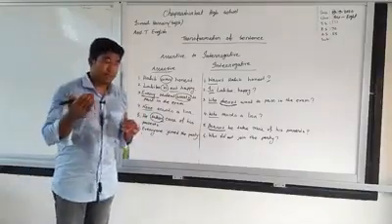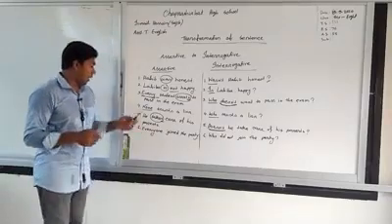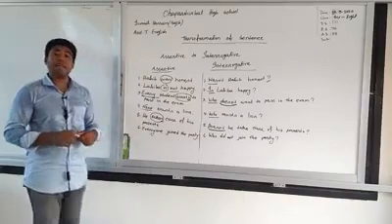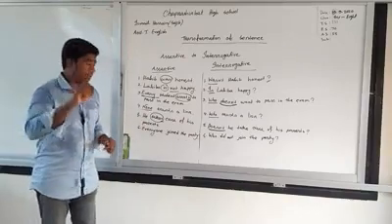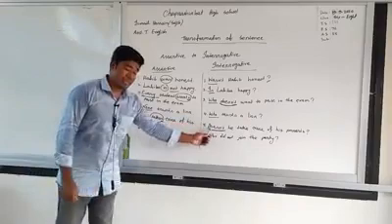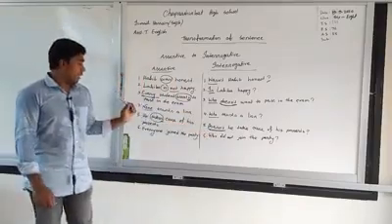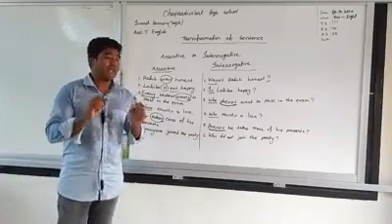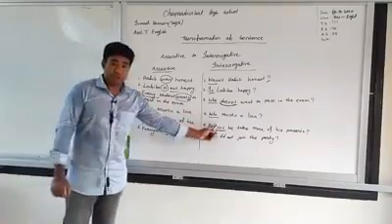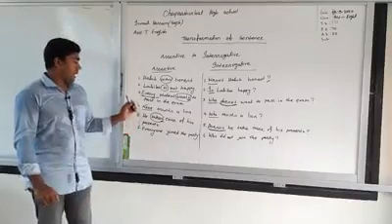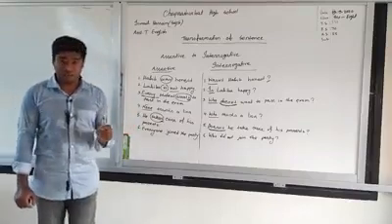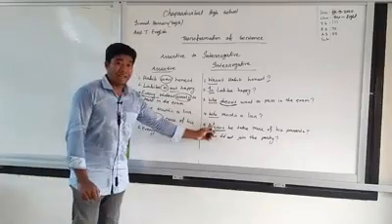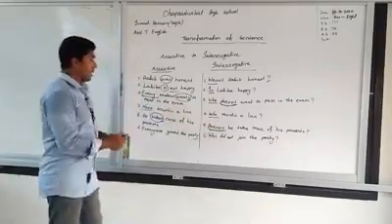I want to say again: if the verb has S after it, then we have to write doesn't, and if the verb doesn't have S, the verb is in base form, then we have to write don't, and if the verb is in past form or past indefinite form, then we have to write didn't at the beginning of the sentence.